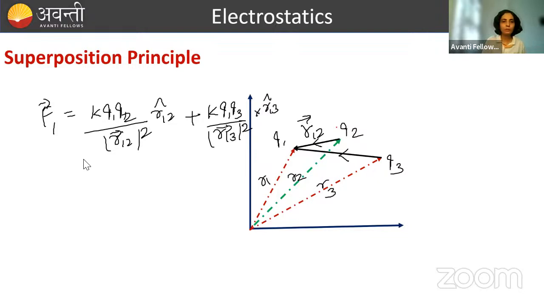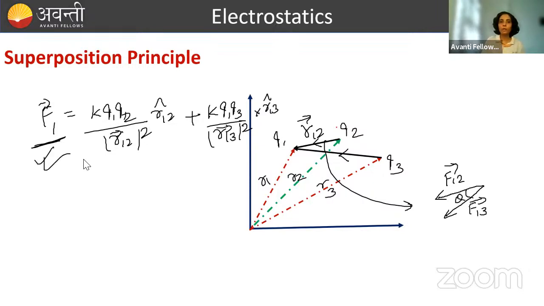Now we have to find the force acting on 1 from each. What if I parallelly translate the vectors, right? So I'm going to just write it here. F12 is this, F13 is this, F12 is this, F13 is this. So if the angle between these two vectors is known, we can calculate F1 by the formula of vectors. दो वेक्टर को हम कैसे ऐड करते हैं? So what will the formula look like?